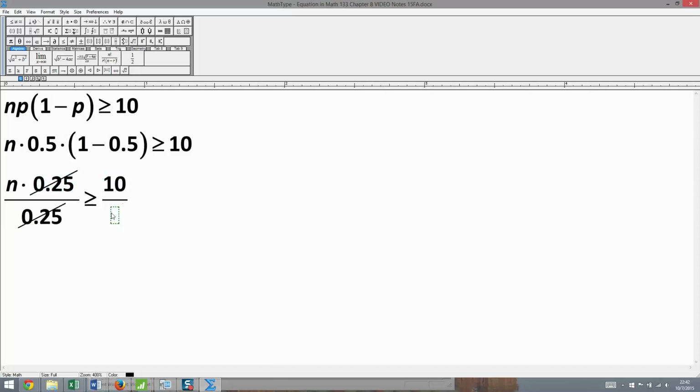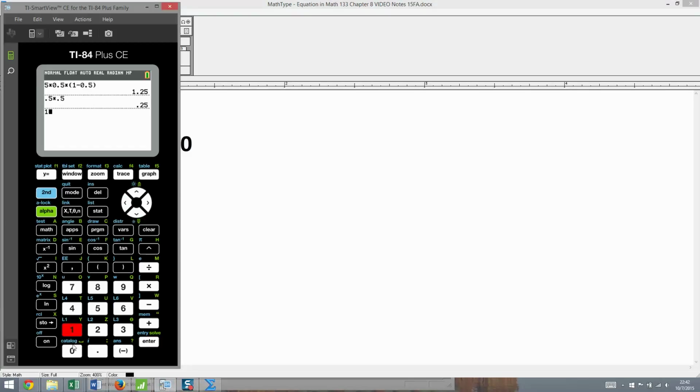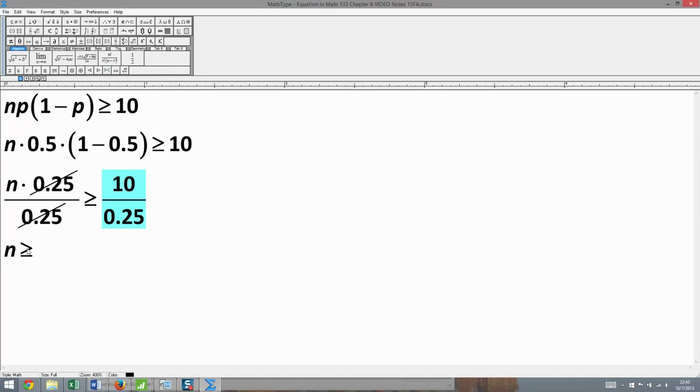But of course, with an equation in algebra, you've got to do whatever you do to the right-hand side to the left-hand side, or vice versa in this case. So I need n to be greater than or equal to whatever this number is. I believe it's going to be 40, but let's double check. 10 divided by 0.25, and it's 40. So here we go, 40. And there you have it.